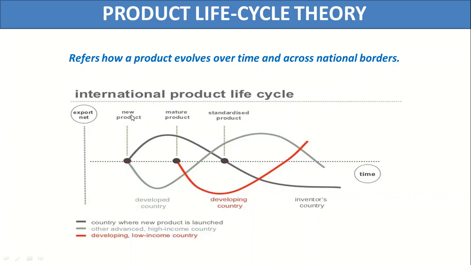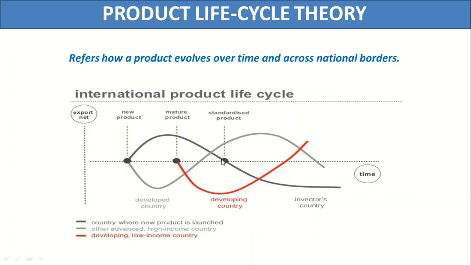New product, it gets mature after some time, then it becomes standardized, and then this line goes below this line. This is the net export line. So above this line the country is exporting that thing, and below this line the country is importing that thing. Now you can see that the inventor's country, when it first produced a new product, starts to export that product to other countries. The product gets mature, and then it gets standardized, and then it starts to import that product from other countries.